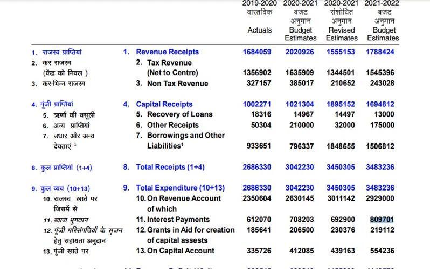For this particular video, I guess you have understood what revenue receipts and capital receipts are, and how this particular budget has provided the numbers. Based on that, we would see how these numbers have been projected into various deficits. There are a number of deficits. We would understand the definition of the deficit and what the impact of that deficit is on the Indian economy.